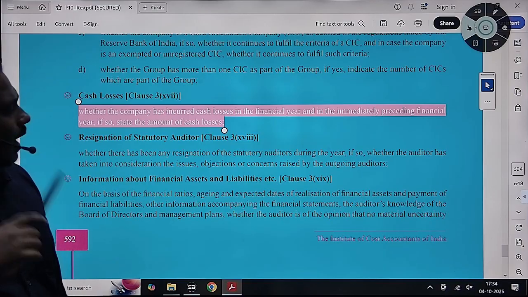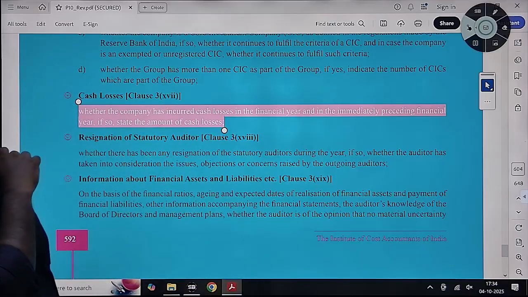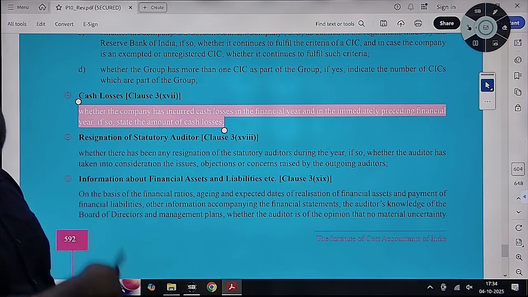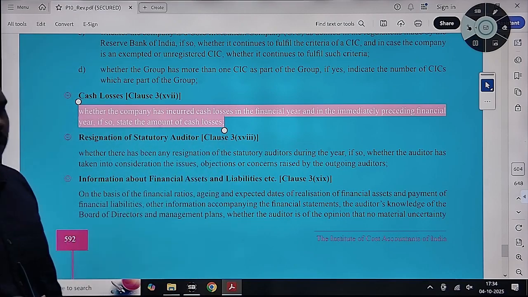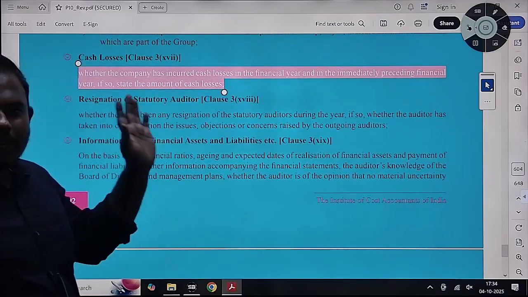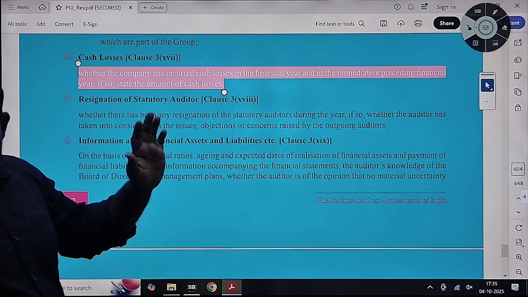इसकी वजह से अगर if you have cash losses in the financial year and immediately preceding financial year, you need to disclose here the amounts. If so, state the amount of cash losses. Last 3-4 years अगर cash losses हो रहा है तो your company is going to die.